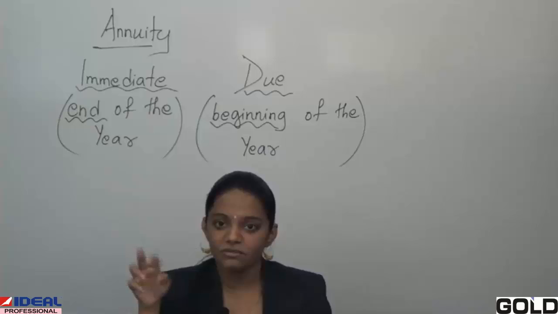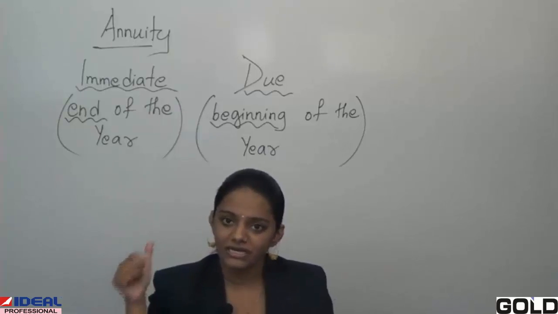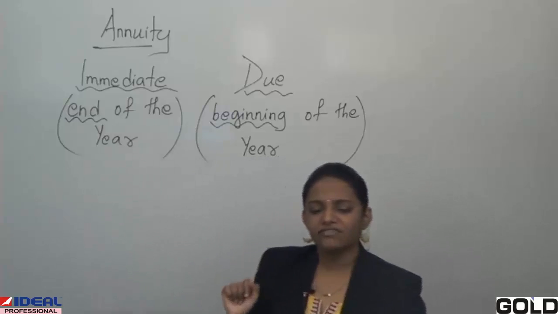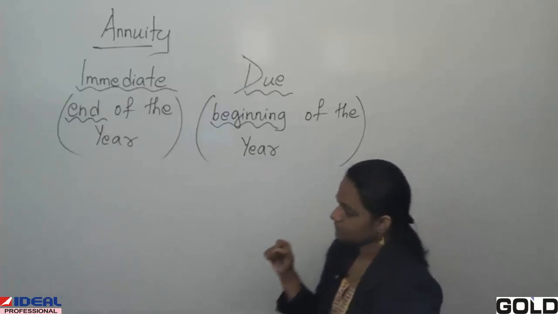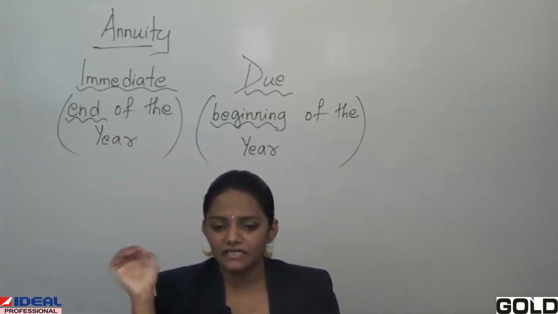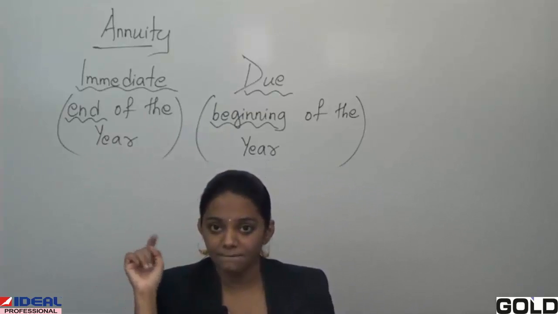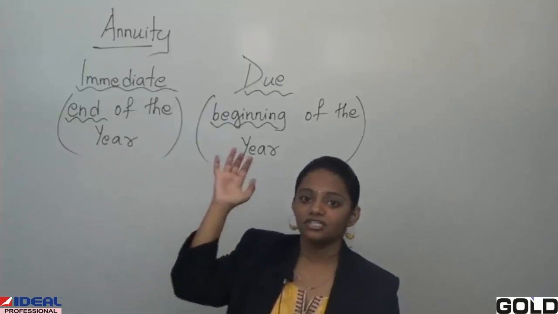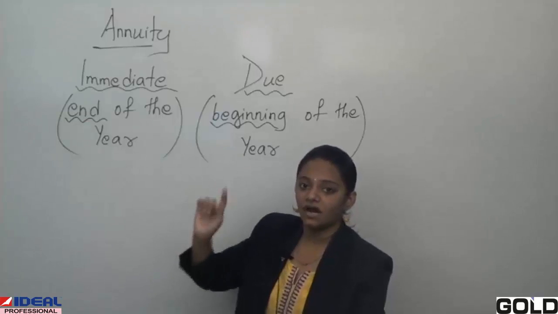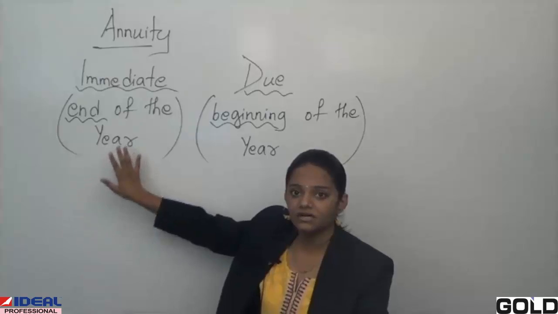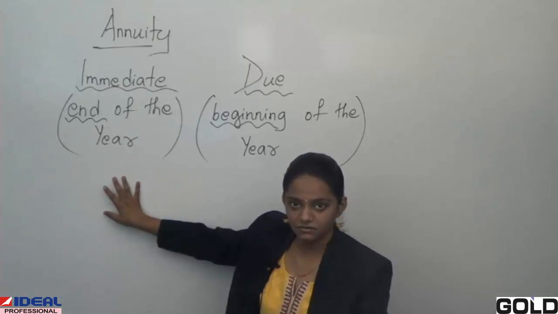Now, if in the question they say payments are done ordinarily, it means your annuity comes under the immediate case.